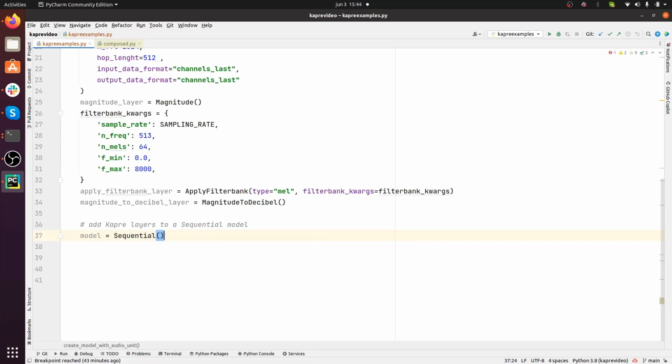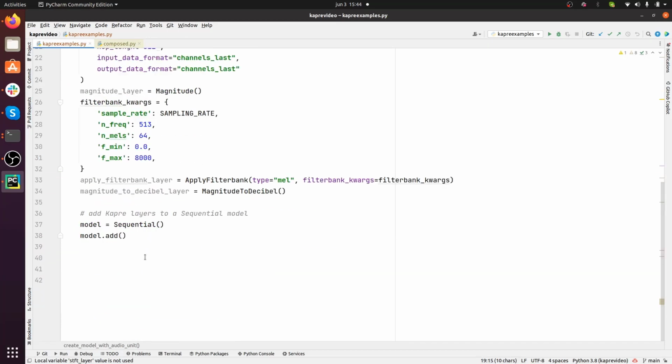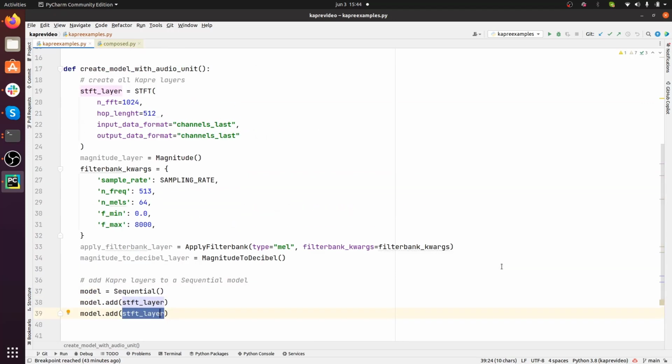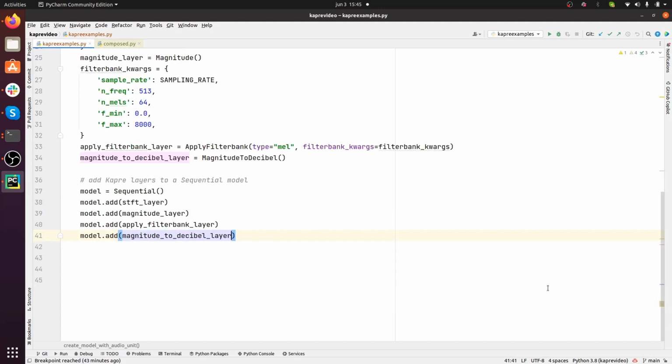This is a Keras sequential model. Now we are going to add all of the different layers that we created: the STFT layer, then the magnitude layer, then the apply filter bank layer, and finally the magnitude to decibel layer.